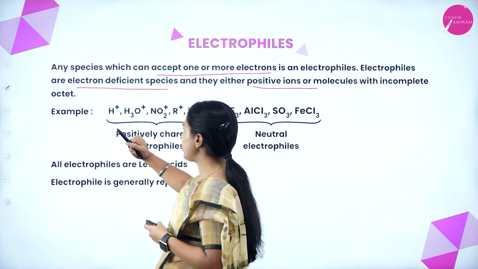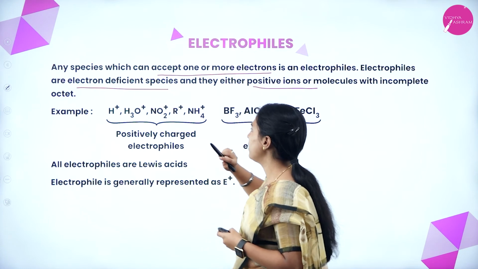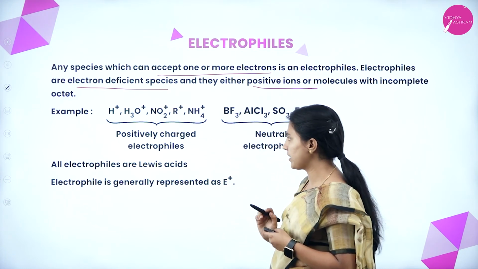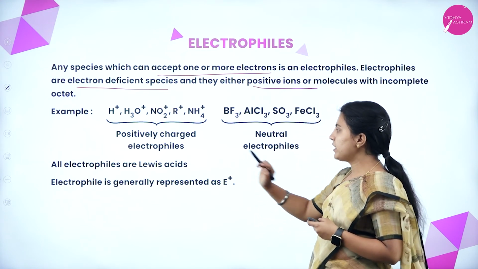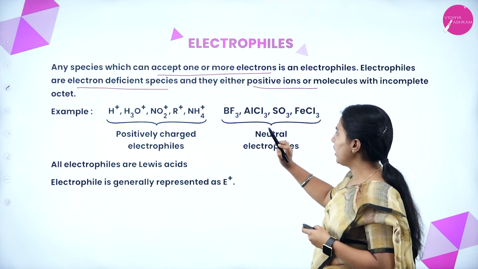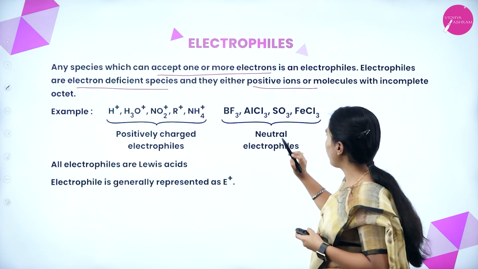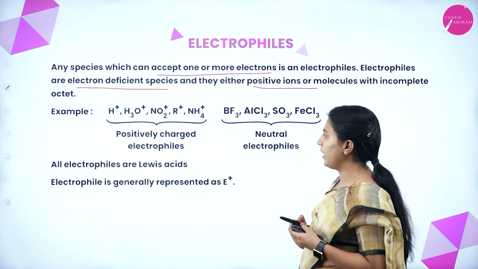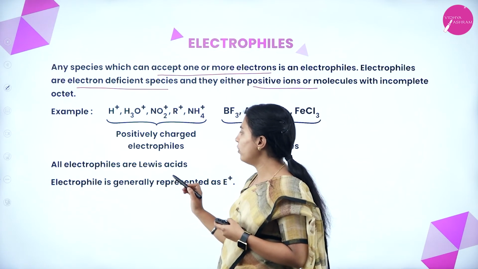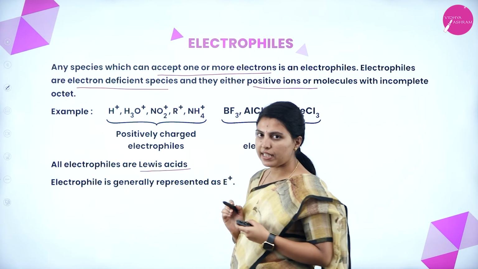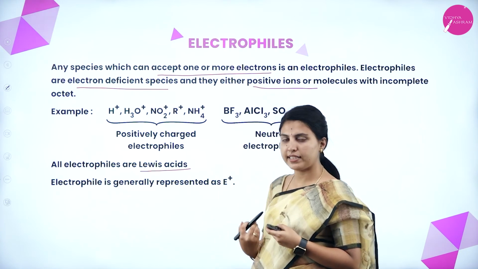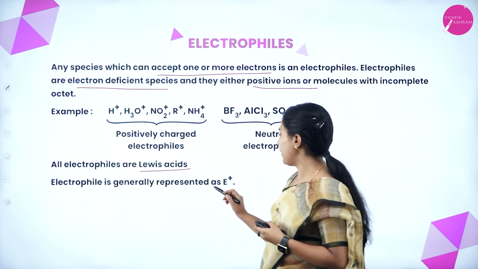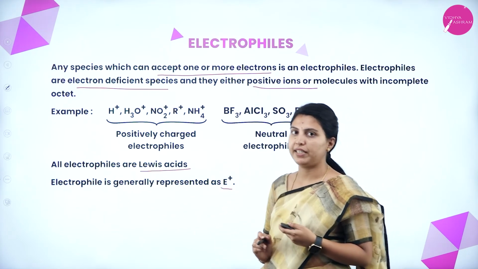See here protium, that is H plus, H3O plus, NO2 plus, R plus, NH4 plus, ammonium, you know, a best example. These are positively charged electrophiles. BF3, AlCl3 aluminium chloride, sulfur trioxide, ferric chloride, these are all neutral electrophiles. All electrophiles are Lewis acids. Usually acids will accept the electrons, bases will donate the electrons. Electrophile is generally represented as E plus.